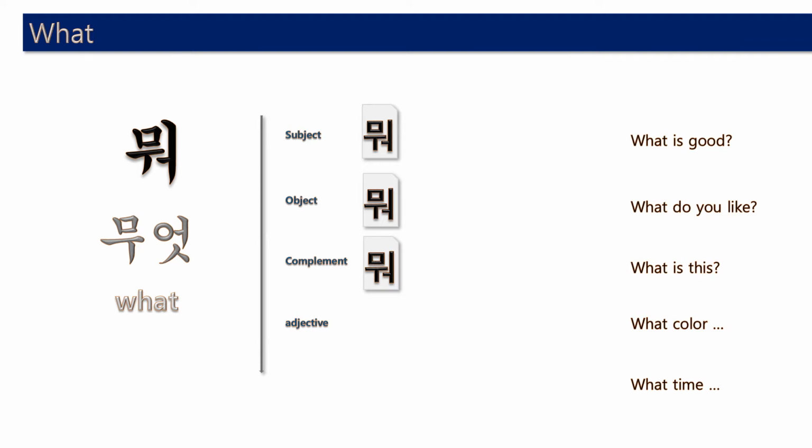So when what is the subject, we need subject marker. 뭐가 좋아요? Okay, 뭐가 좋아요? And what do you like? This what is object, right? So we need object marker. 뭐를 좋아해요? Or in short, 뭘 좋아해요 is possible. 뭘 좋아해요? 뭐를 좋아해요? Or 무엇을 좋아해요? When you want to use 무엇, it has 받침, so we use different case markers. So 무엇을 좋아해요? 무엇이